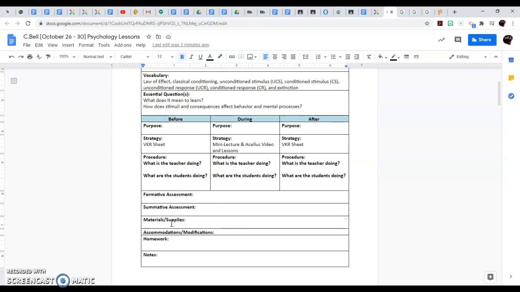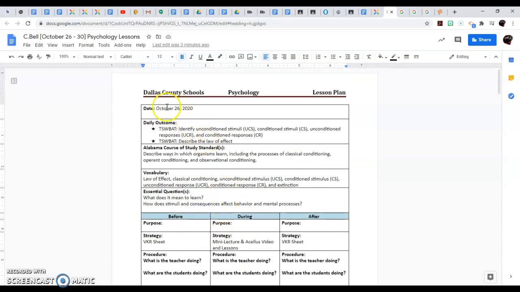Under materials and supply, of course, you're knowing that they need a Chromebook, an iPad, or a computer, and anything else to accomplish the lesson. The VKR sheet, you can put that under material if that's what you're going to use. For your accommodations and modification, this is for your resource students. Anything that you do, if you hit that minus sign in Acellus to bring their lessons down, that is a modification. All right. If you give them more time, that's a modification. If you have any homework assignment for them, you'll just place it there. And any notes that you need, like you stopped at a certain point or you will continue and you didn't get through with the lessons, you will put it there. So in a nutshell, that is how you do your lesson plan.